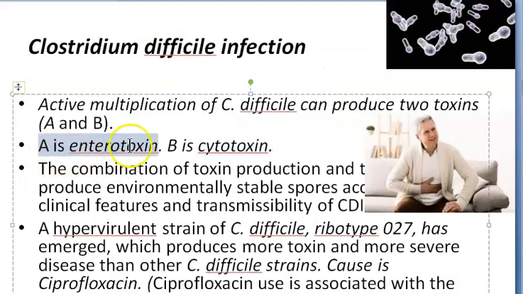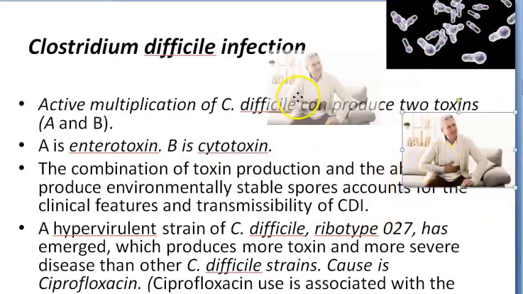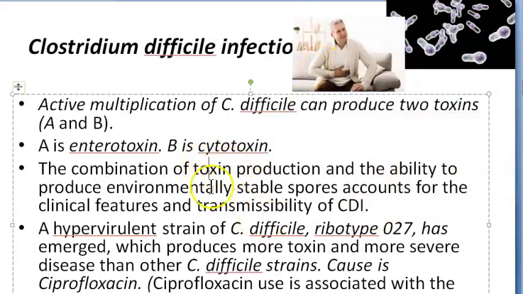But when it starts multiplying so much, it produces toxins, and there are two types of toxins, A and B. A is enterotoxin and B is cytotoxin. Enterotoxin means it is harmful to the intestine. Cytotoxin means it is bad for the cells. Okay. So now because of these two toxins, what happens? Let's read the statement.